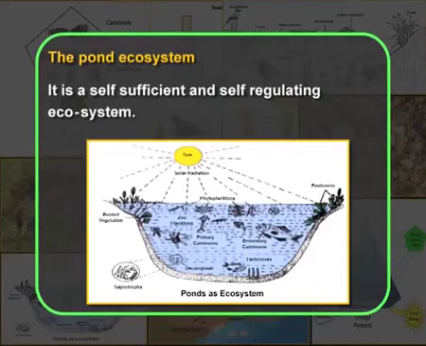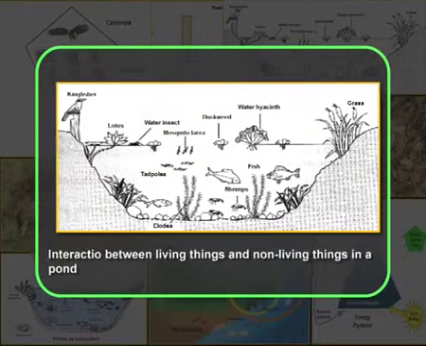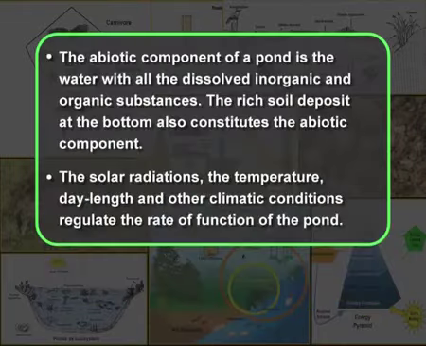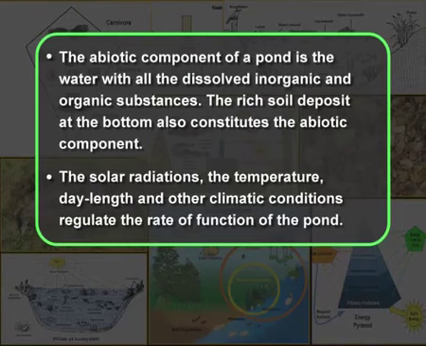To summarize what we have learned today, let me take the example of the pond ecosystem. A pond ecosystem is a self-sufficient and self-regulating ecosystem. As you can see in the figure, the abiotic component of a pond is the water with all the dissolved inorganic and organic substances. The rich soil deposit at the bottom also constitutes the abiotic component. The solar radiation, temperature, day length and other climatic conditions regulate the rate of function of the pond.